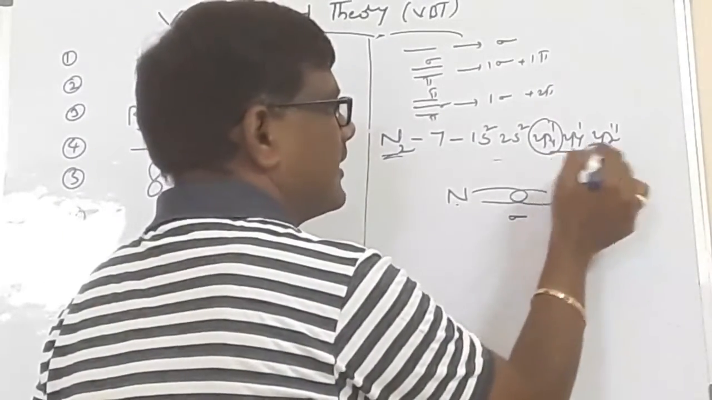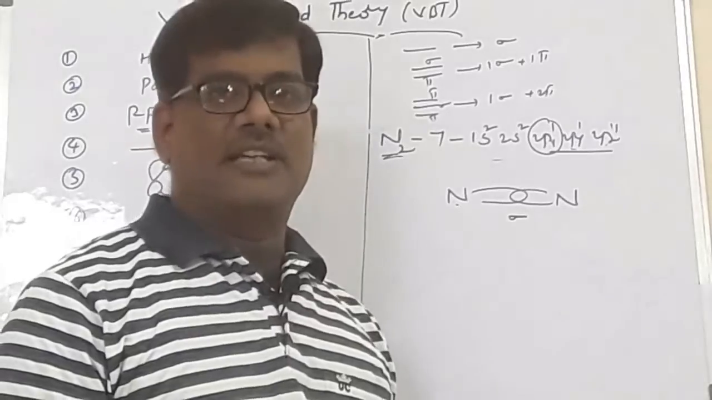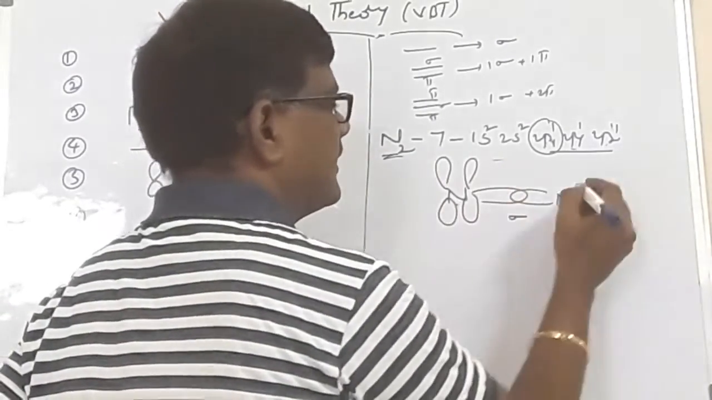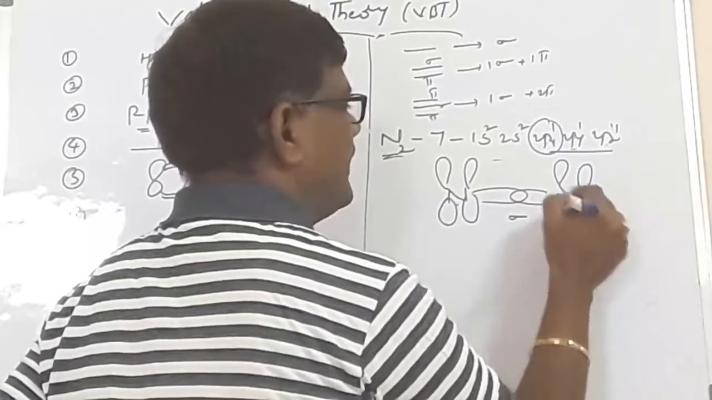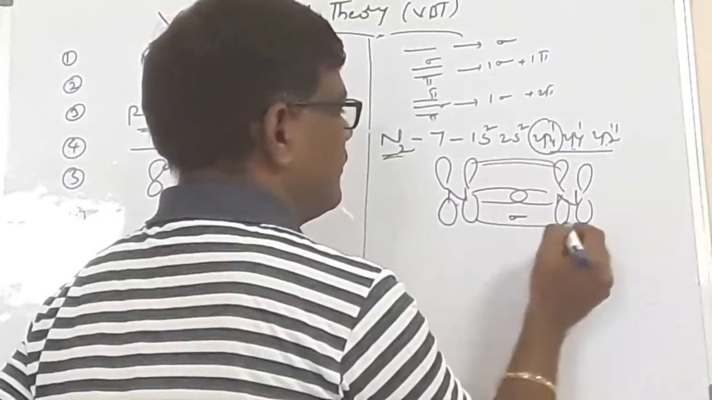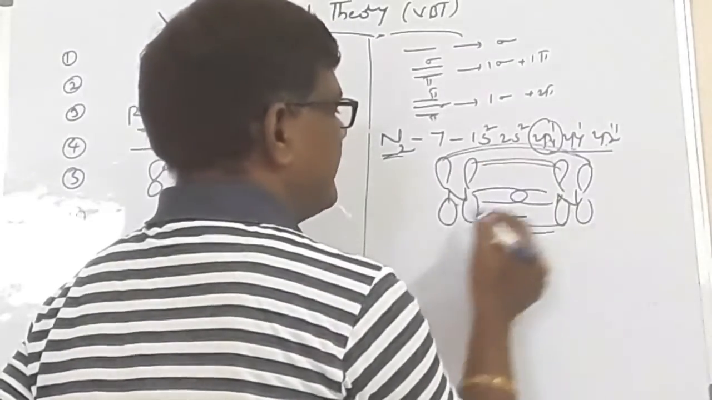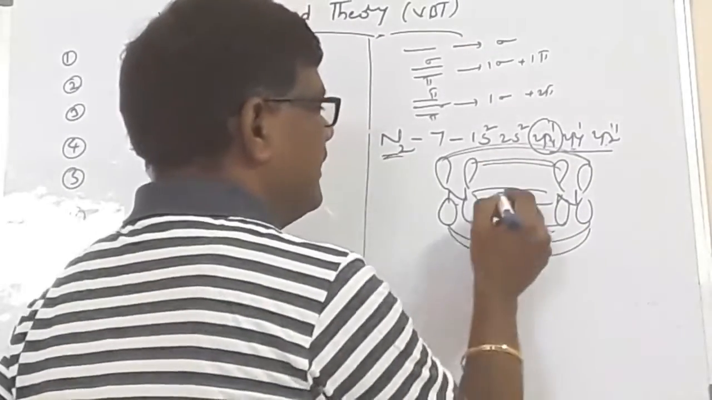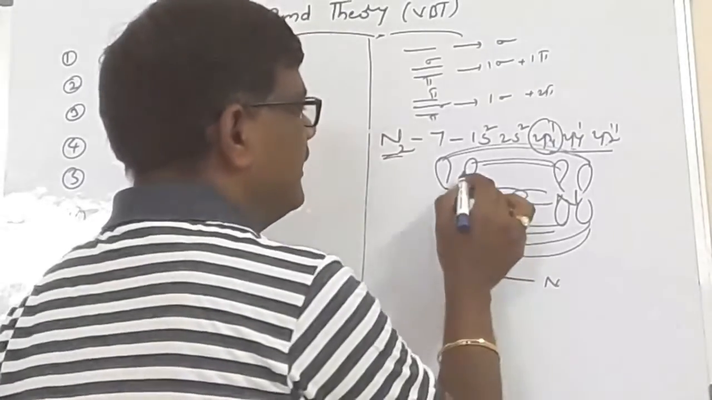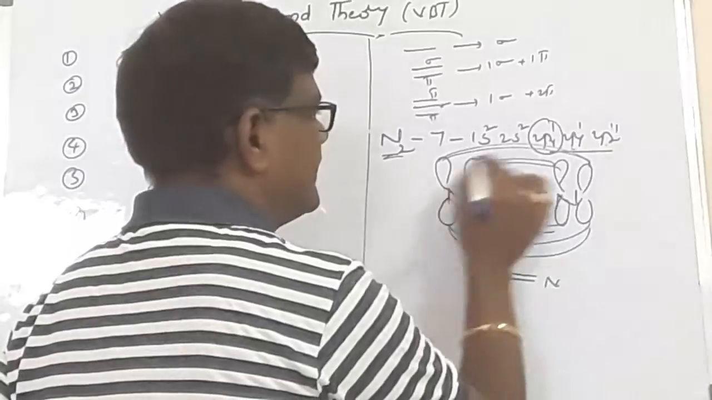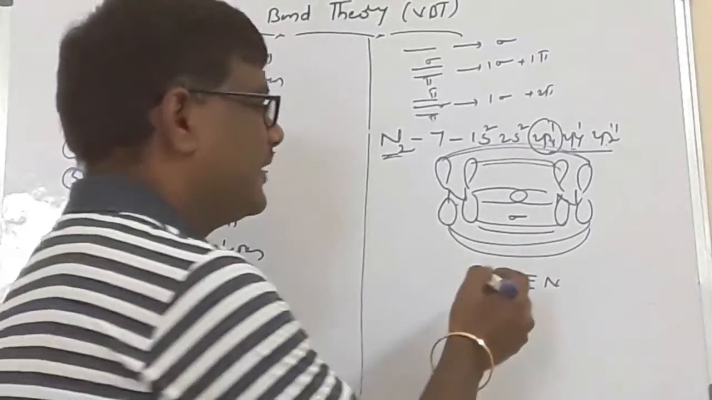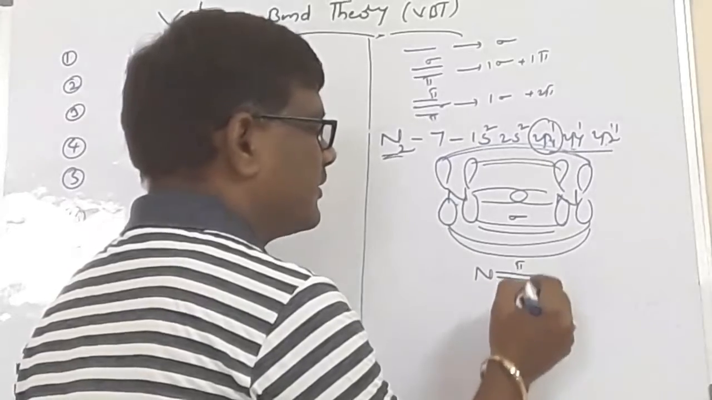Now each nitrogen has 2py and 2pz orbitals which lie perpendicular to the plane. I am taking the 2py, this is the 2pz, and similarly 2py, 2pz. They overlap sideways with each other: 2pz overlaps with 2pz, and 2py overlaps with 2py. Ultimately, between the two nitrogens, this is the internuclear axis, the sigma bond, and this is one pi bond, and this is the second pi bond. Nitrogen is held by a triple bond, and in the nitrogen triple bond, one is the sigma bond and two are pi bonds.